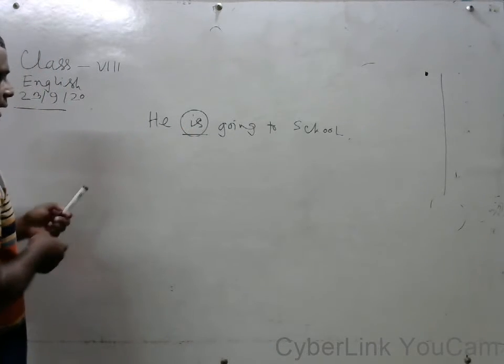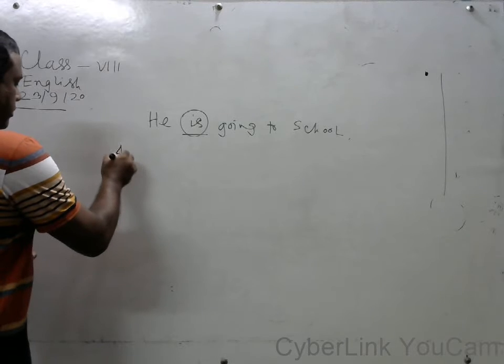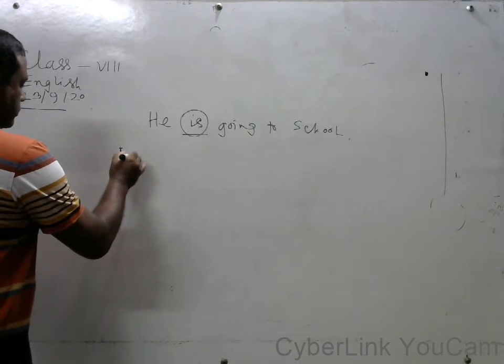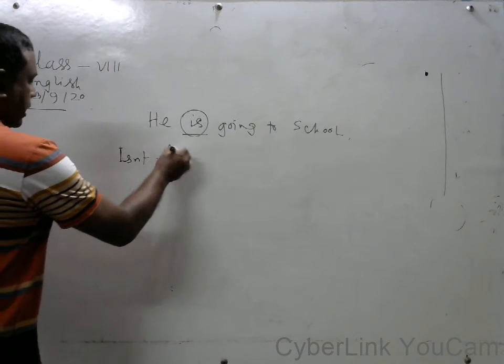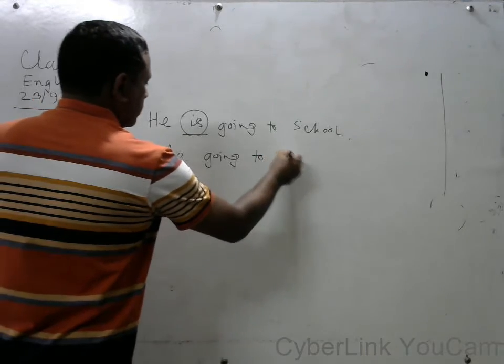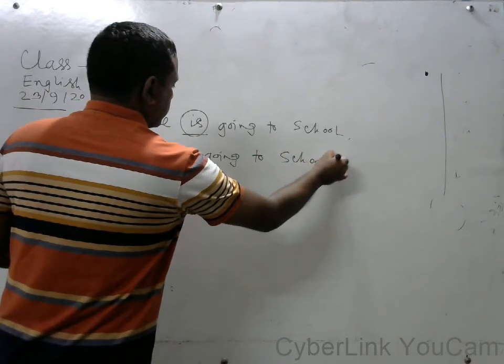We can change it: Isn't he going to school?